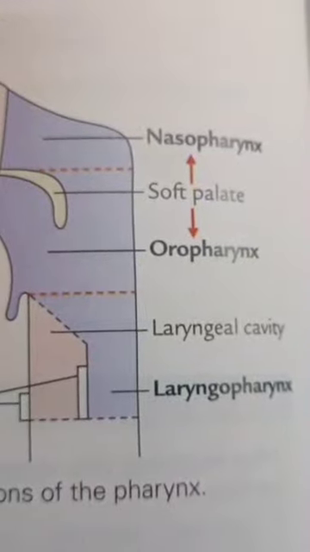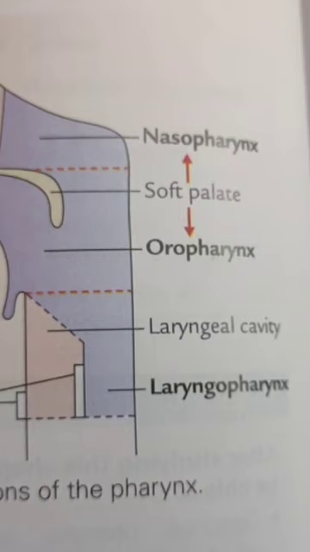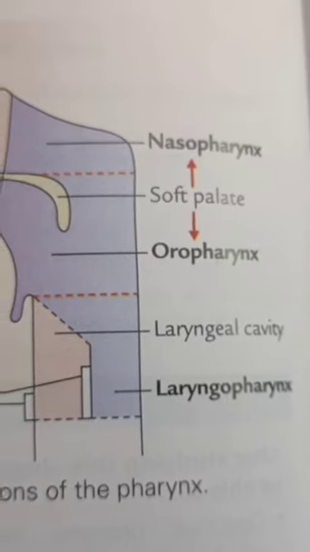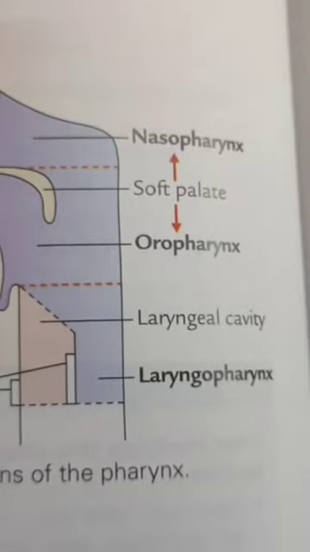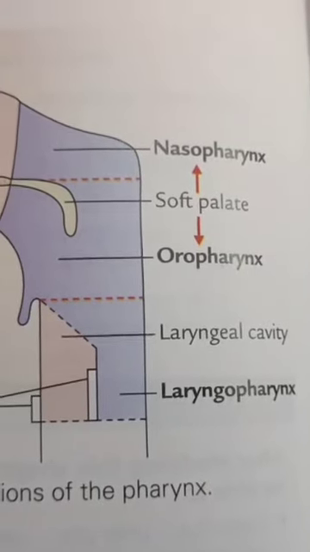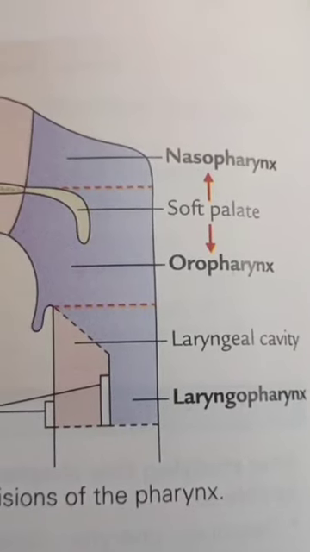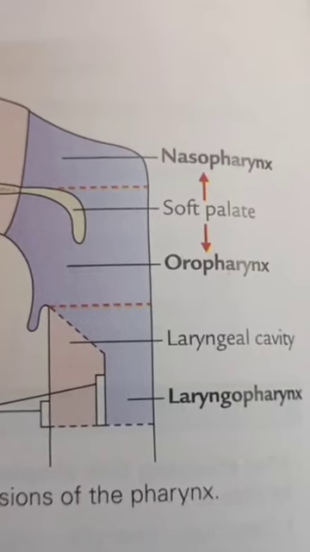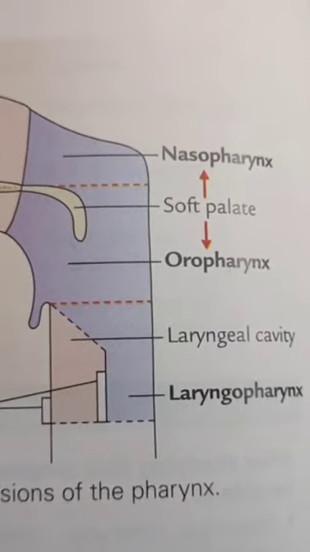The pharynx is a fibromuscular tube extending from the base of the skull to the esophagus. The pharynx is just like a 3-storied building composed of the nasopharynx, oropharynx and laryngopharynx. The nasopharynx is the part lying behind the nose, the oropharynx lies behind the oral cavity, and the laryngopharynx is the part lying behind the larynx.